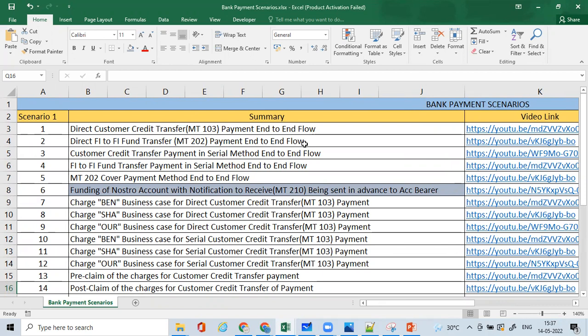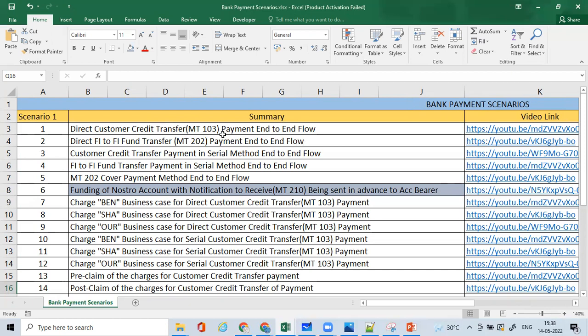When I say end-to-end flow, it includes payment validation, then bank level validations, and then account posting, and then SWIFT level validations, that is network validation rules, and then receiver bank side validations and the receiver bank side account posting, and then message creation in this.